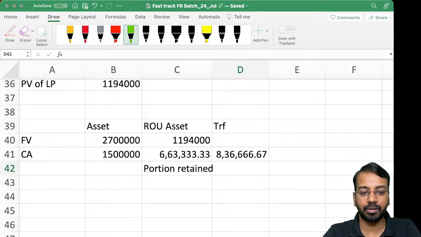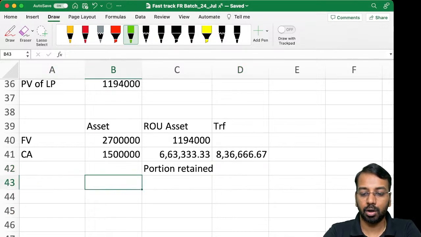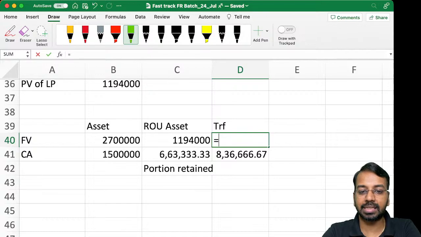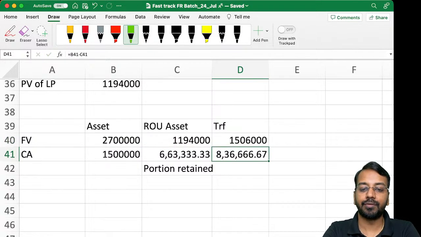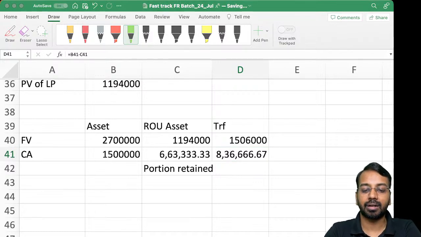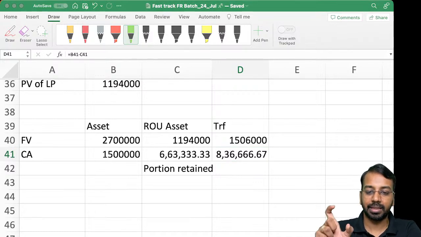Now here, 27 lakhs minus 11,94,000, the fair value that I gave and the right that I am retaining, that difference is 15 lakhs 6,000. That is the net amount we can say is transferred.